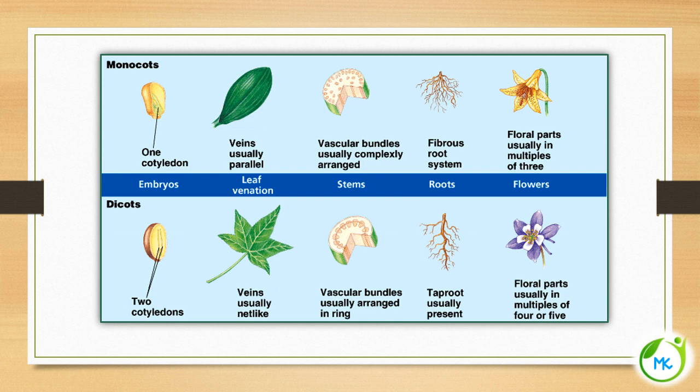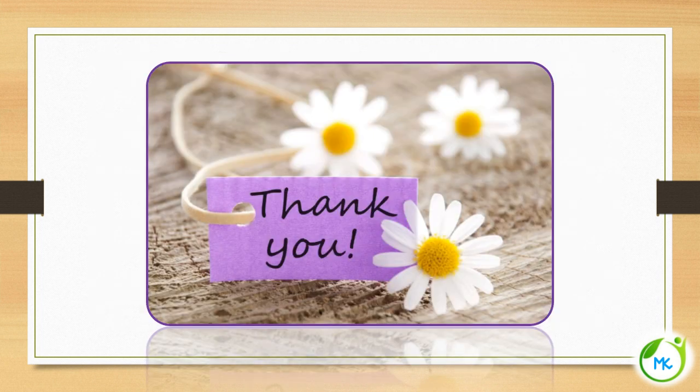So with this we come to the end of the chapter. We have seen in detail what gymnosperms are, and also angiosperms, their salient features and the divisions of angiosperms. We have seen dicotyledon and monocotyledon. So meet you in the next video.